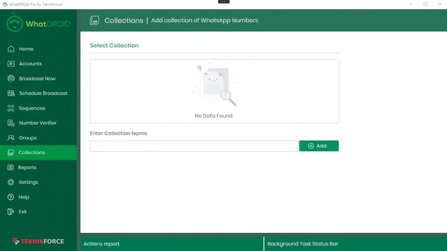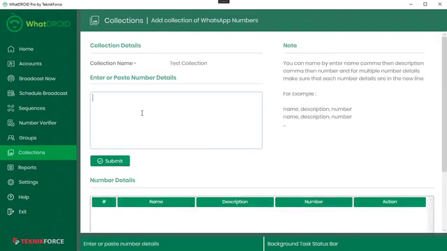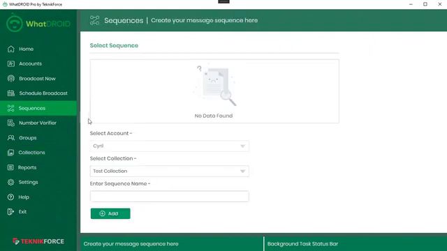First, let me set up a collection. So here I am setting up a collection. I'm calling it my test collection, whatever you want. Then in that collection, I'm gonna add a number. So I've created a collection and I've added a number here. And now I'm going to go back to sequences.